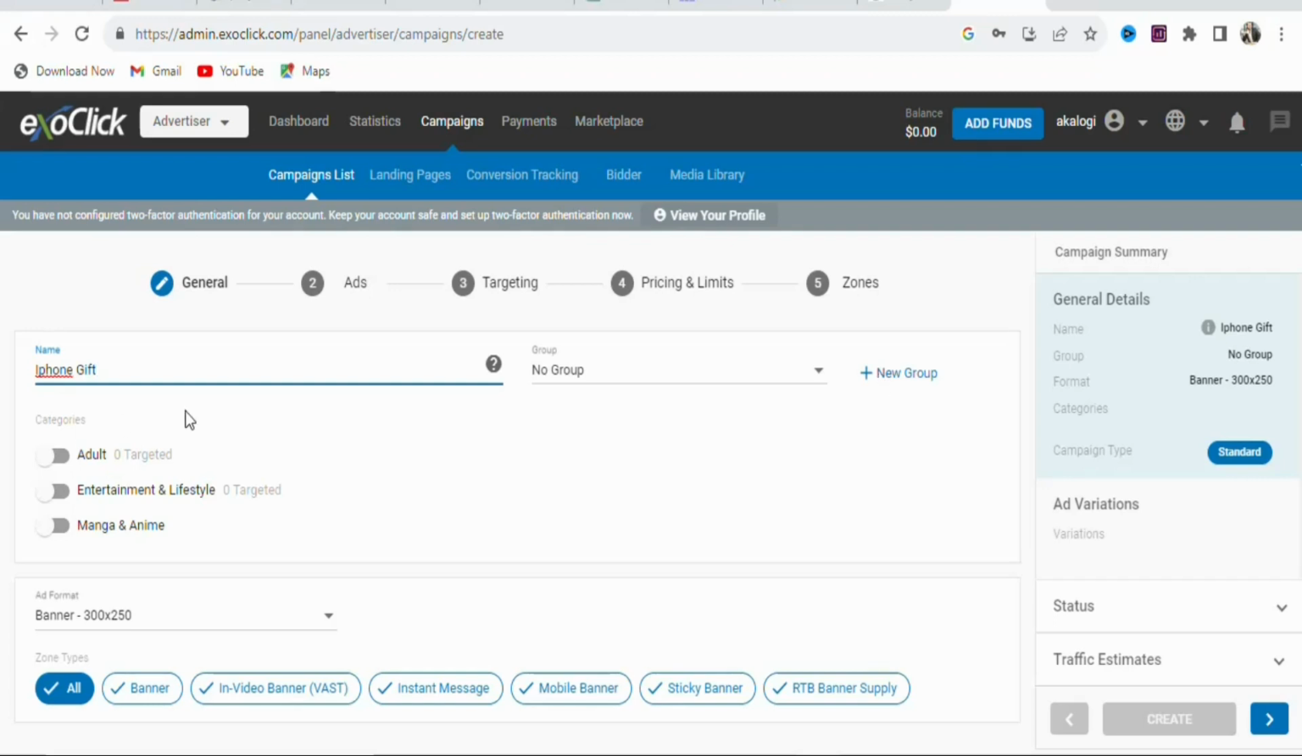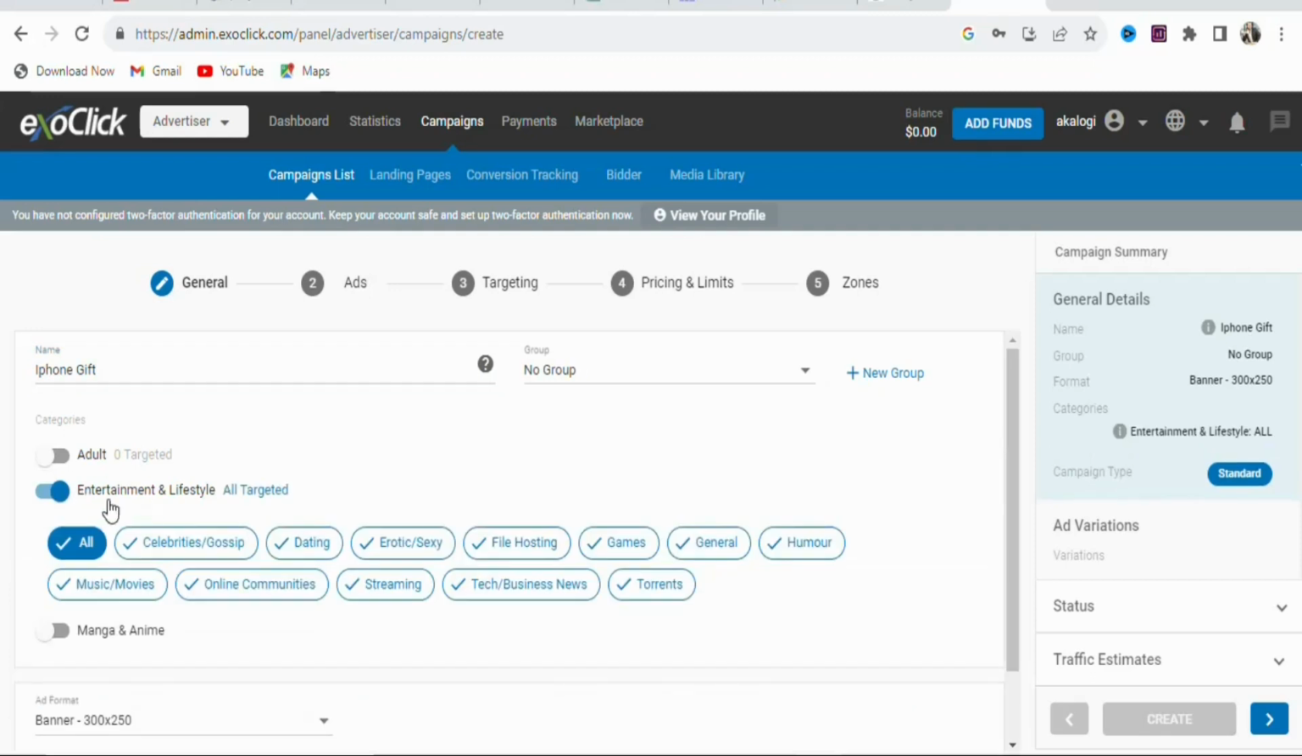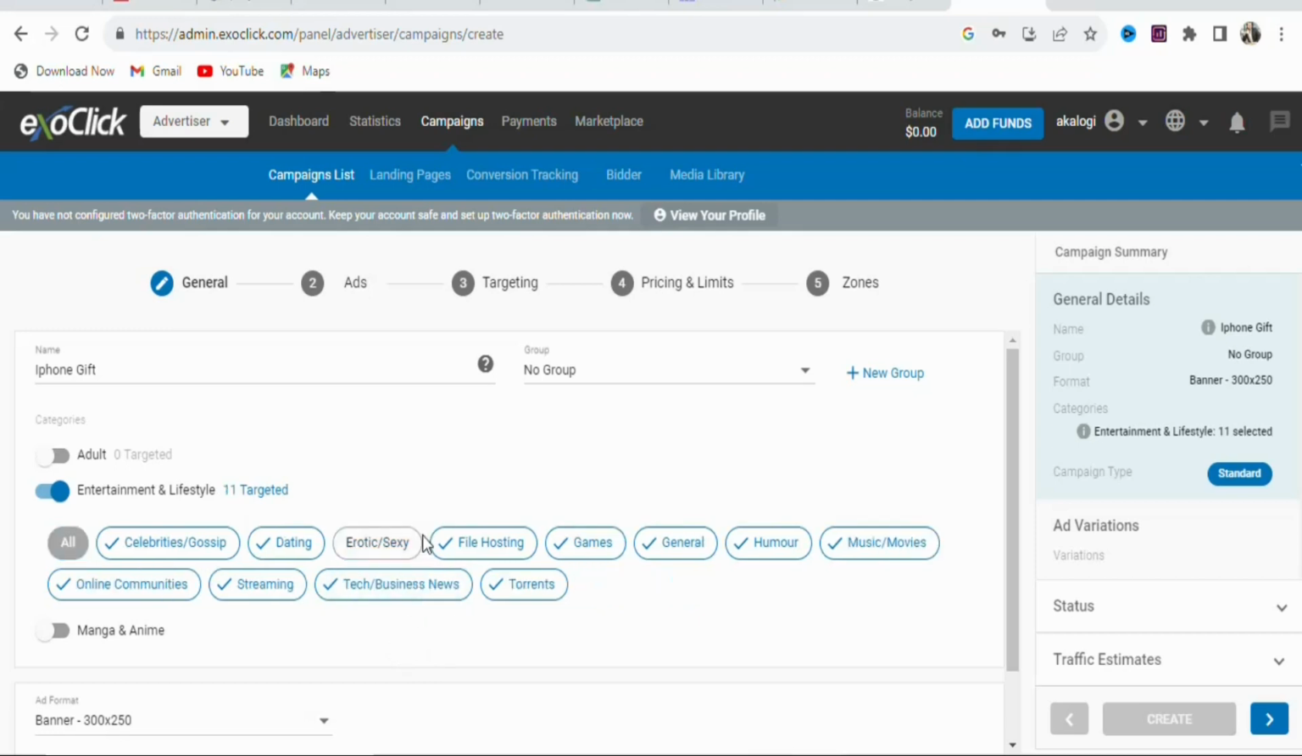Once that is done, you're going to select the category of your ad. You can see they have adult traffic, and they have entertainment and lifestyle. So any category that you want, you can select. In this case ours is entertainment and lifestyle. Just select that. Once you select it, you can see the subcategories. Any of them that you don't want, you can deselect it. For example, if you don't want sexy, just deselect it. You can see dating, we don't want that, deselect it. As you can see, that has been done.